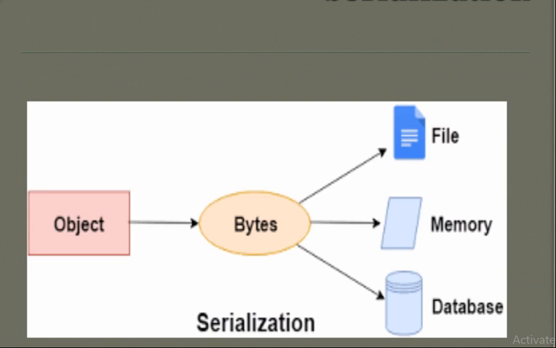The application data is stored on the system drive in the form of files, which is called serialization. When the application state is restored from the file, when we retrieve it from the file, memory or database, that term is known as deserialization. When we save it, we call it serialization. Then we'll look at our next topic, that is multiple document interface.